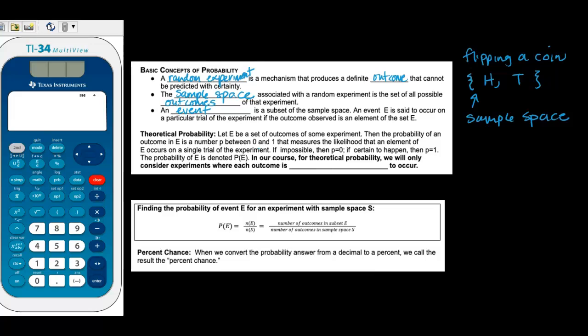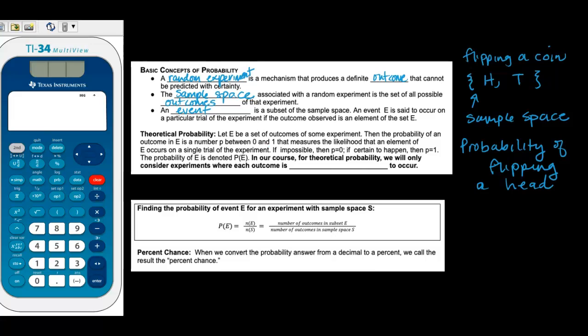If you have two choices, you can either flip heads or tails, the theoretical probability of flipping a head is going to be a number between 0 and 1. 0 means there's no chance of it happening. 1 represents 100% chance of it happening.